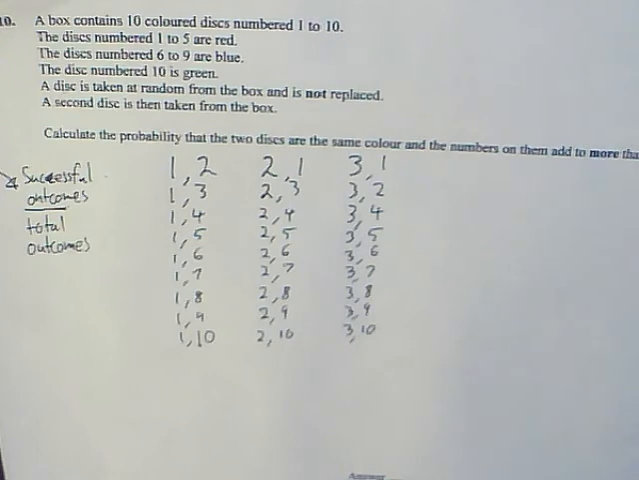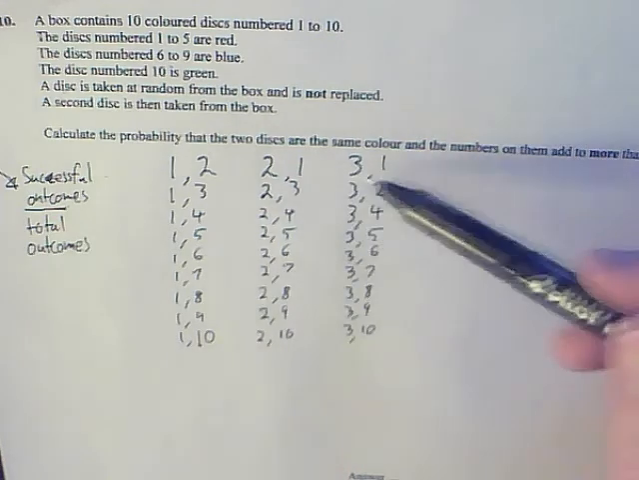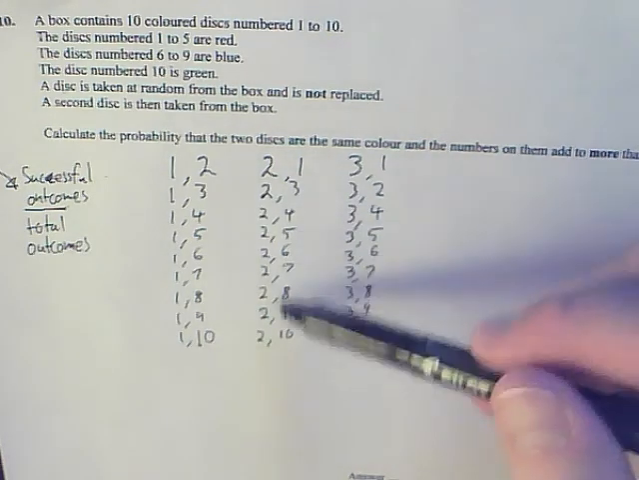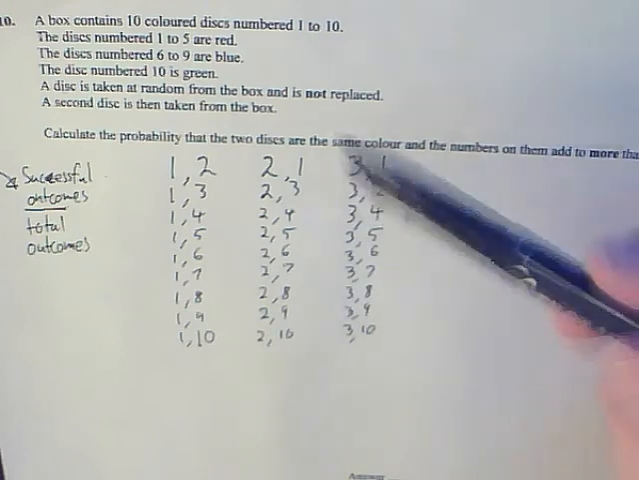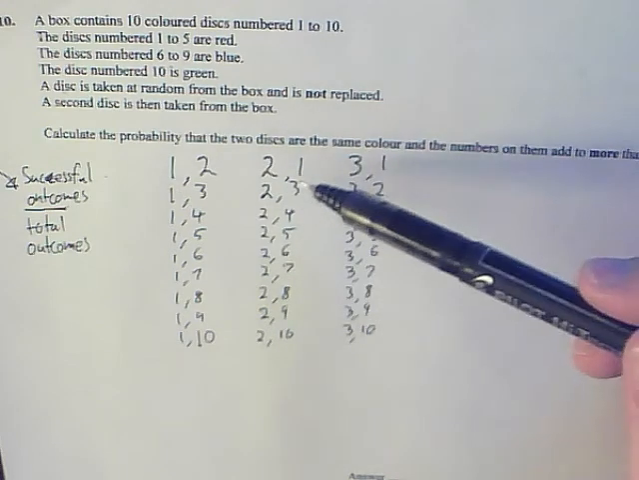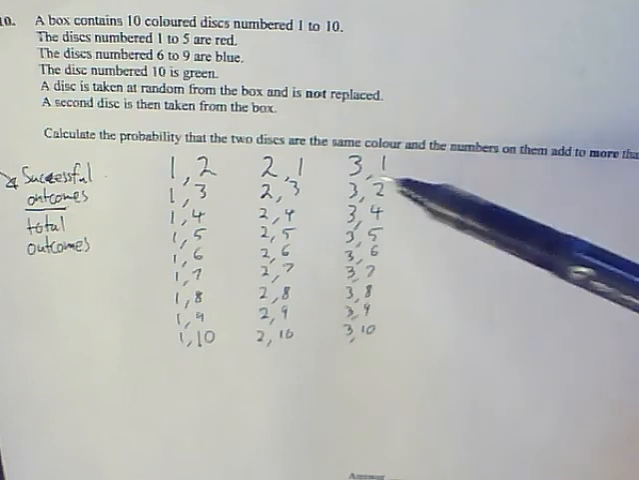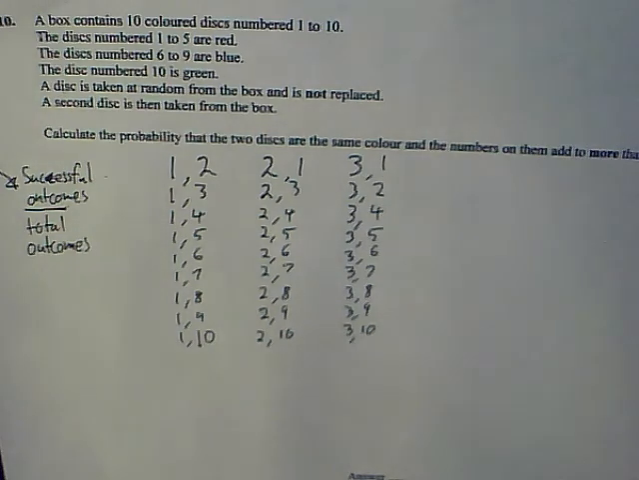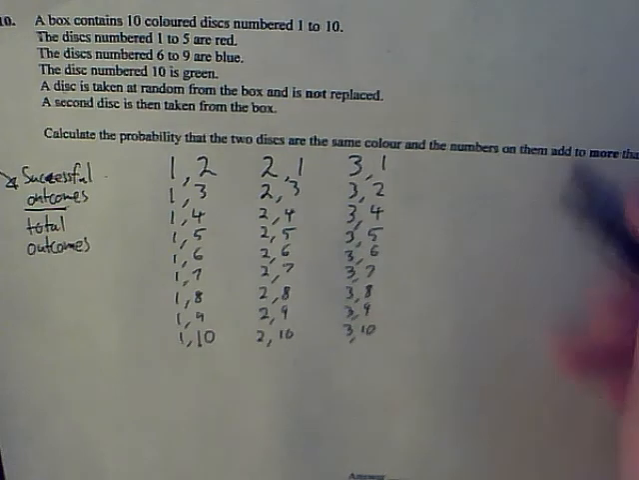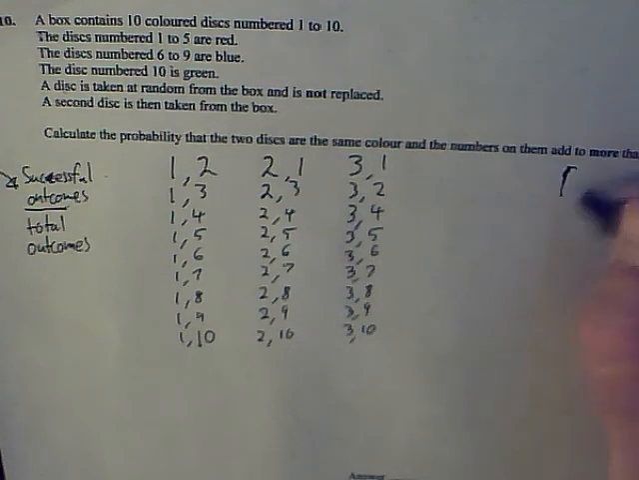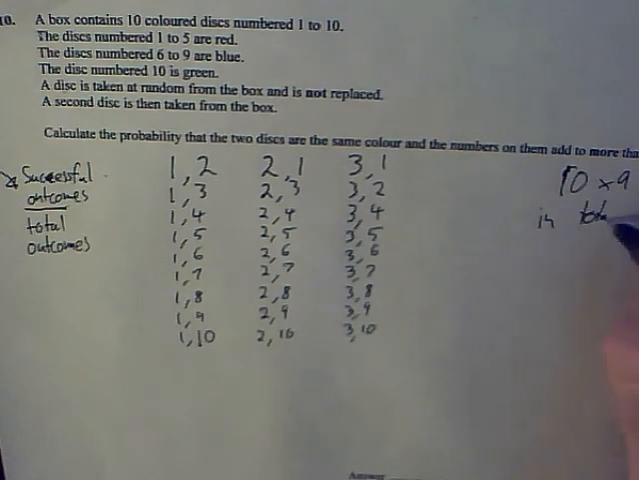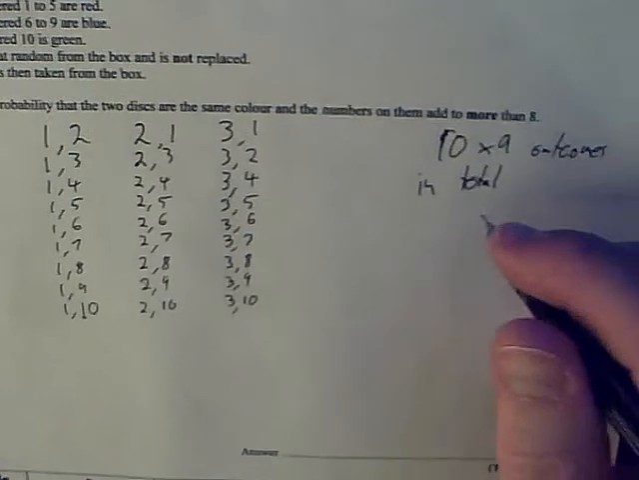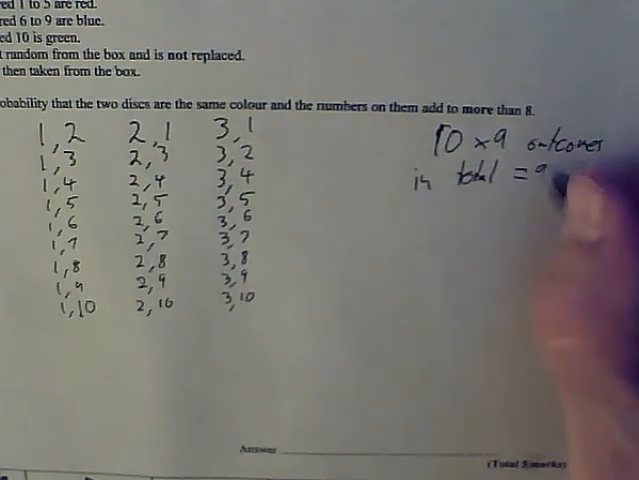Now, hopefully we can see that I have 9 outcomes for each one that I would draw out first. So I've got 9 outcomes for drawing the 1 out first, 9 for drawing 2 out first, 9 for drawing 3 out first, 9 for drawing 4, 9 for 5, 9 for 6, 9 for 7, 9 for 8, 9 for 9, and 9 for 10 out first as well. So I've got 10 lots of 9 outcomes in total. And that equals 10 times 9 outcomes in total. So 90 outcomes.